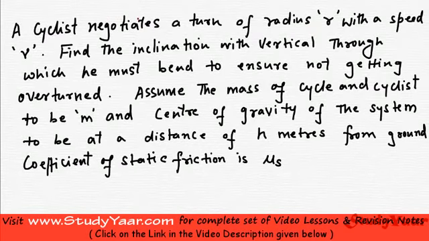Let's look at another problem. We have a cyclist who is negotiating a turn of radius r. So he is going in a circular path with a radius of r. The speed is constant and is equal to v. We have to find out the inclination with vertical through which he must bend to ensure not getting overturned.